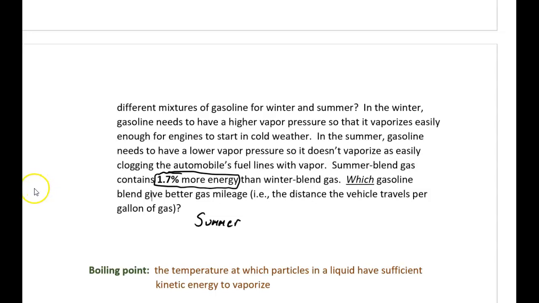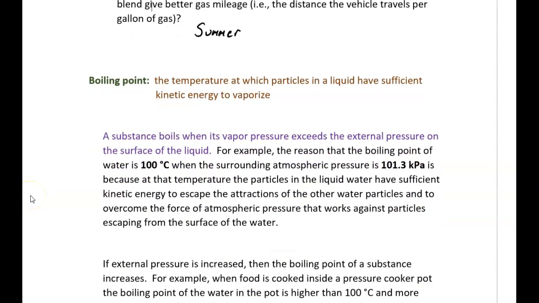The next vocabulary word is boiling point. Boiling point is a temperature. It's the temperature at which particles in a liquid have sufficient kinetic energy to vaporize. A substance boils when its vapor pressure exceeds the external pressure on the surface of the liquid.